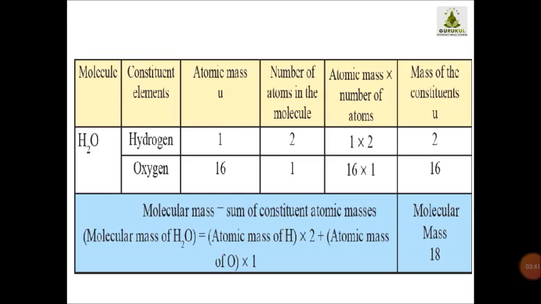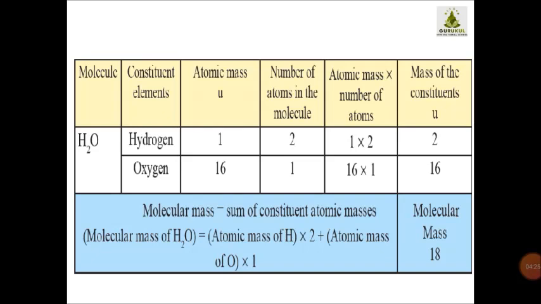Then how many hydrogen atoms does water have? It is given above: 2. Oxygen, it has 1. Now we are going to multiply the atomic mass by the number of atoms. The atomic mass of hydrogen is 1, and how many atoms of hydrogen are there? 2. The atomic mass of oxygen is 16, and how many atoms are there? 1. So 1 multiplied by 2, I get 2. 16 multiplied by 1, my answer is 16. Then addition, the sum of 16 plus 2, I have got 18. So the molecular mass of water is 18.